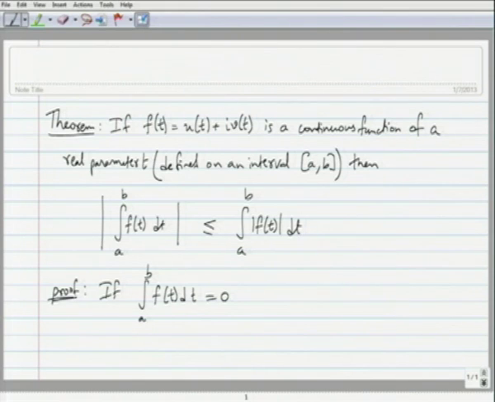Suppose that this integration is equal to 0, then clearly the above inequality is true, because on the right hand side the integrand is the modulus of a complex number f of t, which is always a non-negative number. So, when you integrate a non-negative number from a to b, that is going to be greater than or equal to 0. So, if the integral itself is 0, then the inequality holds.